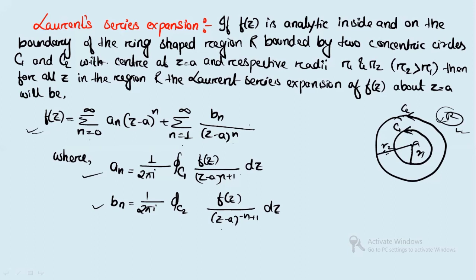Expand f(z) about the point where f(z) is not analytic. If you are asked to expand a function about a point where the function is not analytic, then you will use the Laurent series and not the Taylor series. In a Taylor series we expand at a point where the function is analytic, but a Laurent series expands the function about a point where the function is not analytic.